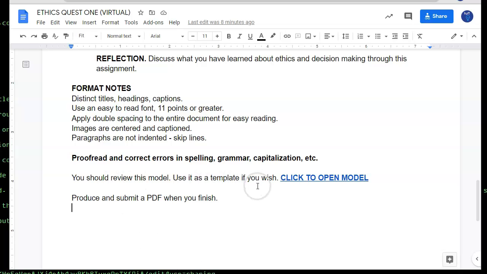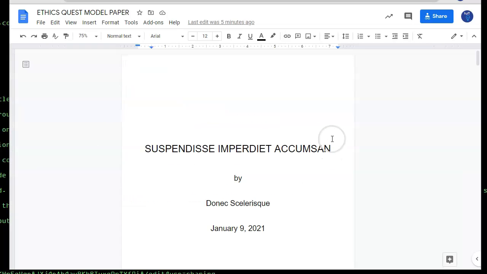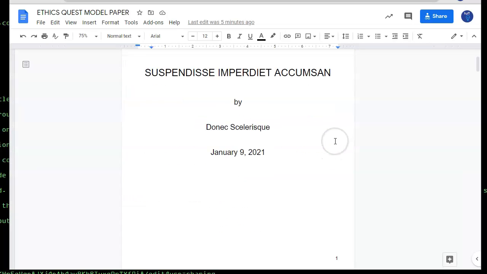I have a model of what it's going to look like. You can use this model as a template if you wish. So whenever you are done, produce and submit a PDF. Let's take a look at the model. If you click on this link, it's going to open this. So you're going to have a title page that looks like this. Title, you make it up, your name and the date.